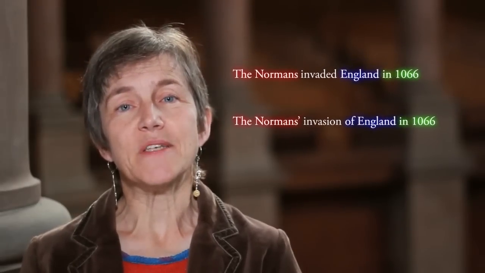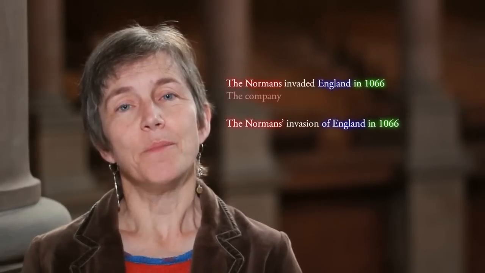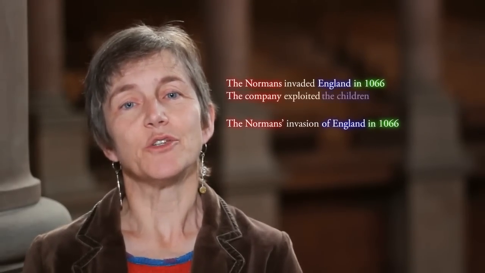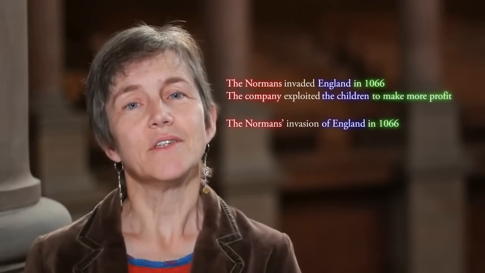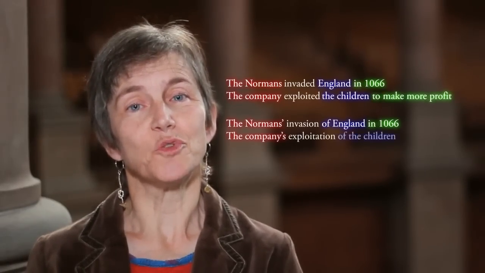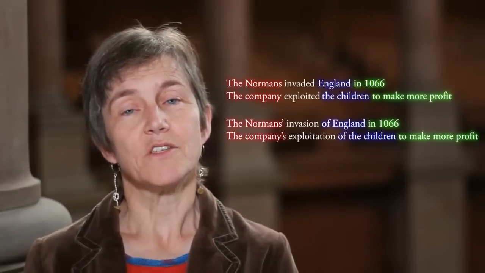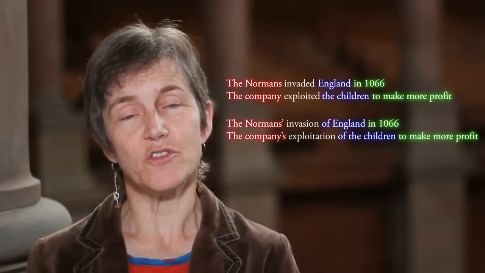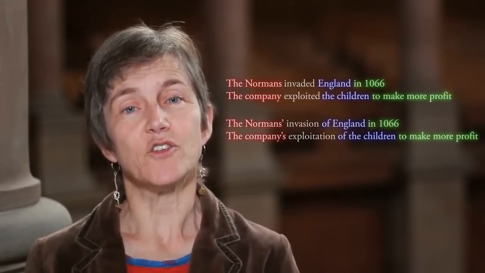Another adjunct might be something like if we have "the company exploited the children to make more profit," and we have the nominalization, "the company's exploitation of the children to make more profit." So again, a close parallel between the structure we see in the sentence and the structure that we see in the nominal.